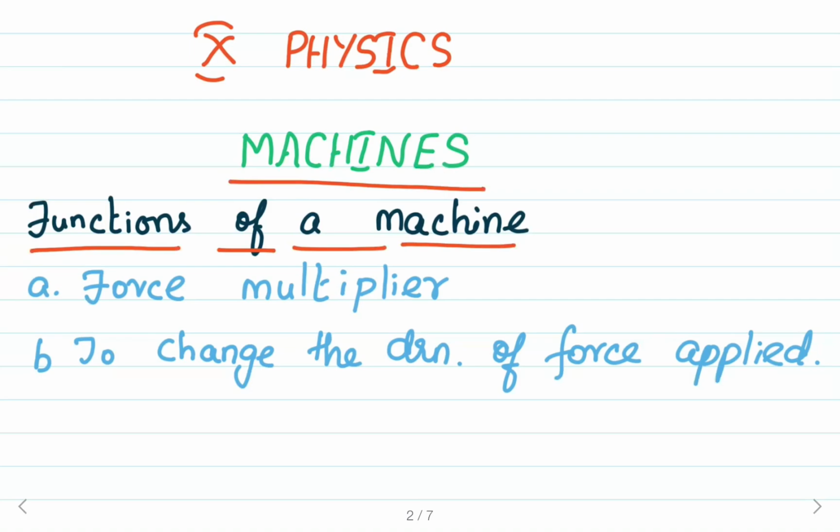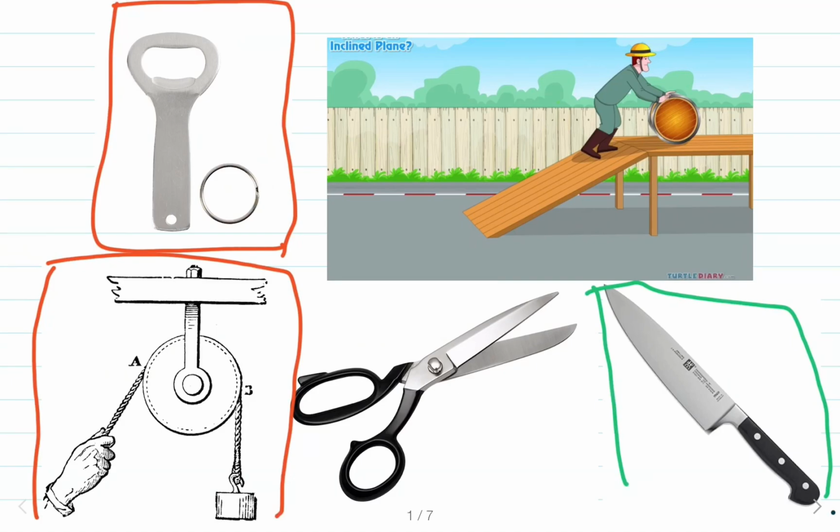In the case of the single pulley, when we want to draw a bucket of water from the well, if we are using it directly, we have to lift it in a vertically upward direction. That is, we have to apply force vertically upward by standing just at the edge of the well, and it is not convenient. But by making use of the single fixed pulley, we can raise the bucket by applying the force in a downward direction by standing at a suitable distance from the edge of the well. See here, when we are making use of the single fixed pulley, the hand is applying the force in the downward direction. That is, he is pulling the rope with the help of the hand in the downward direction.